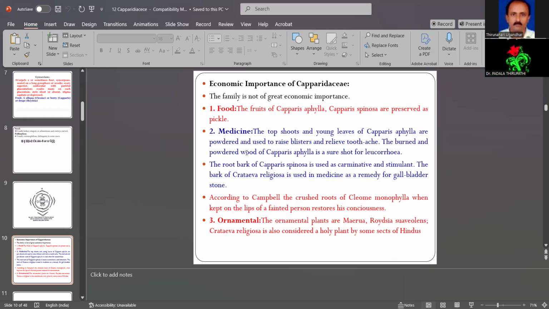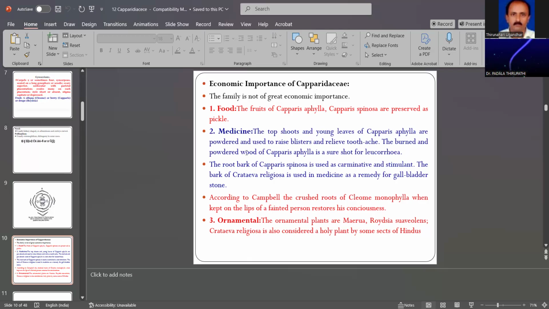Then, according to Campbell, the crushed roots of Cleome monophylla, when kept on the lips of fainted persons, restore consciousness. This is also based on Campbell's classification. Then ornamental means most attractive, and many people cultivate such plants in gardens. These are ornamental plants.